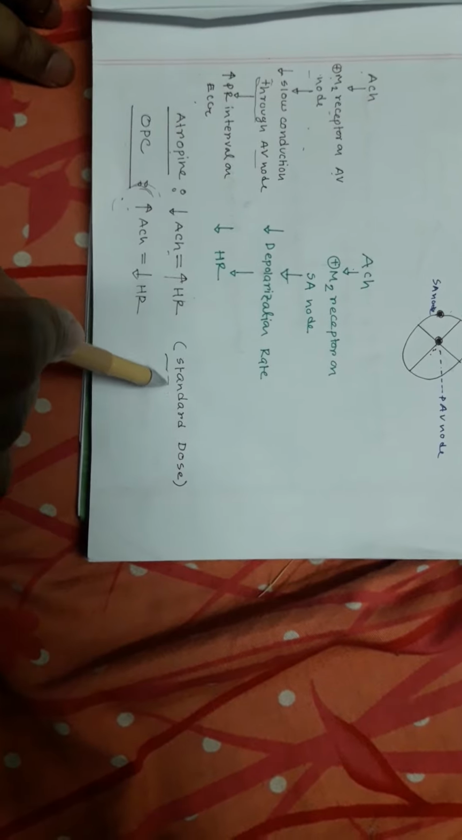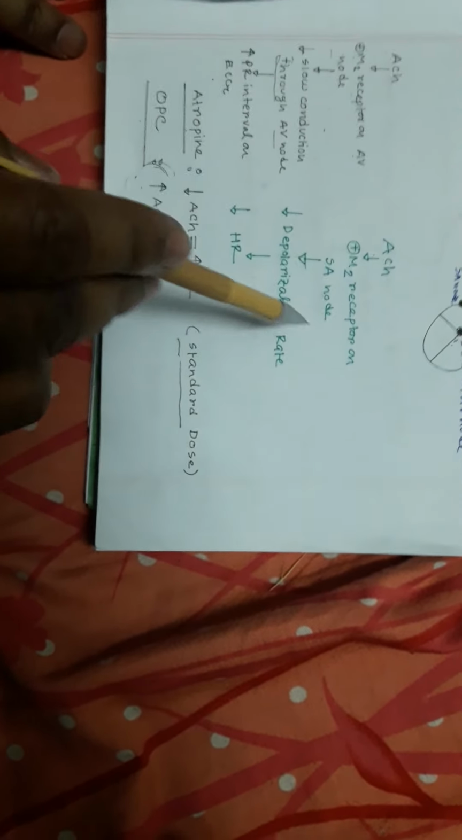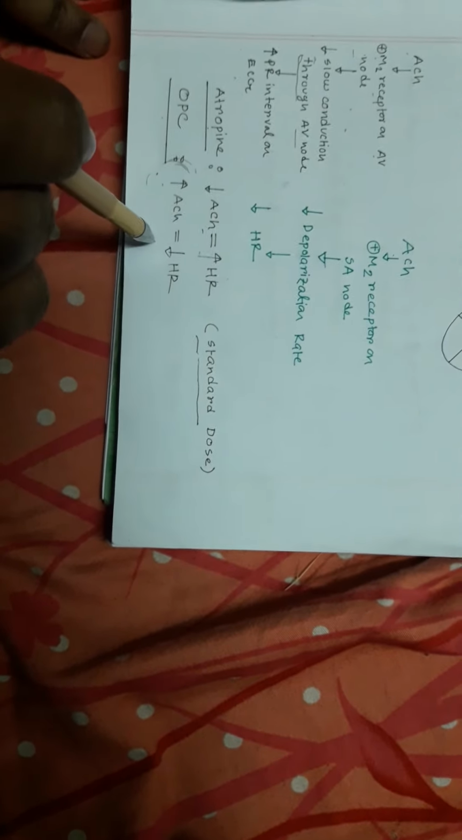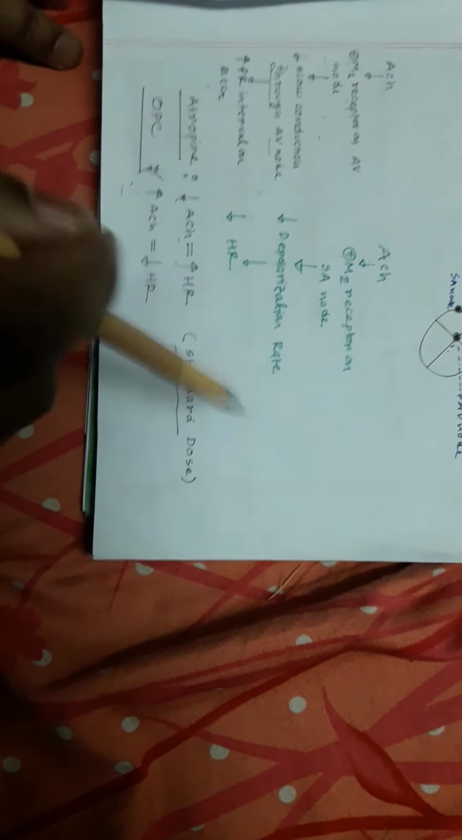So atropine, remember, in standard doses, atropine causes tachycardia by blocking M2 receptor, and in OPC causes bradycardia. But if in a person, you give atropine in a very low dose, atropine actually produces bradycardia.